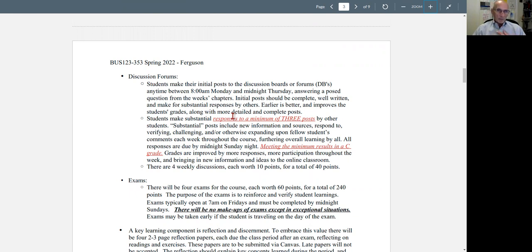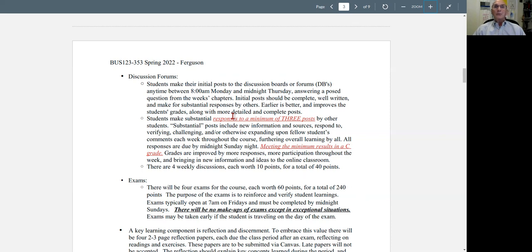If you hit the minimum as far as the discussions are concerned, that's average, which will earn you a C grade. To go above average or a C grade, you get involved earlier, you stay involved, you bring in more information, you challenge more people. In other words, you help yourself and others learn at the same time. And again, meeting minimums is average or a C grade.